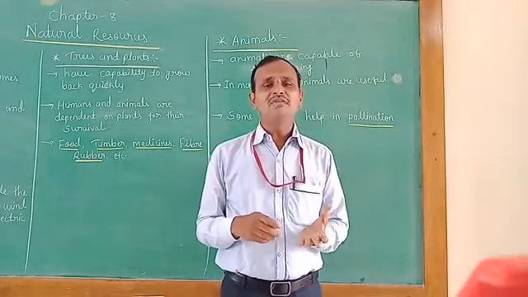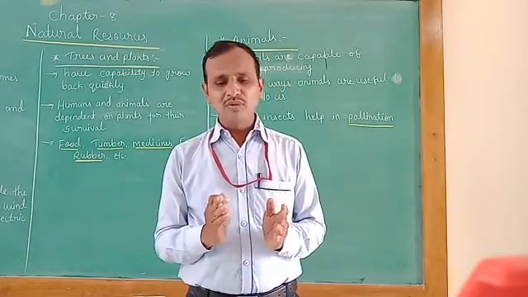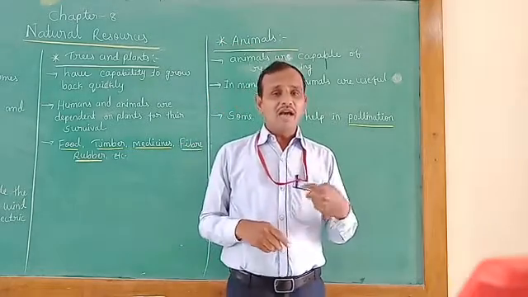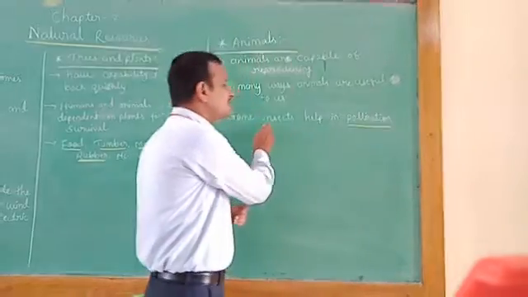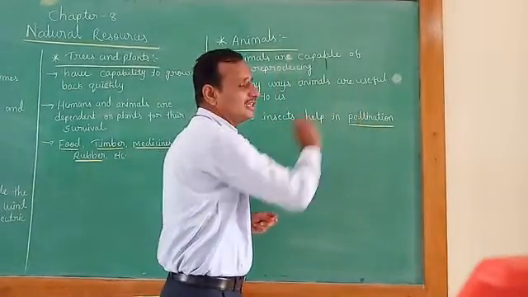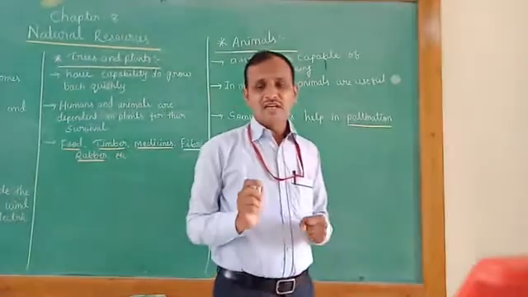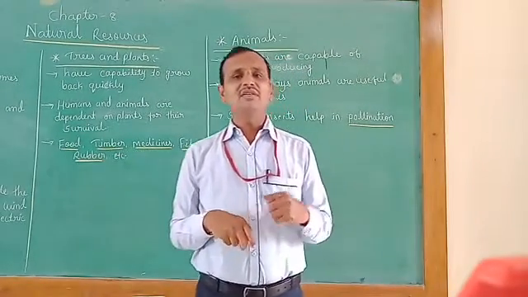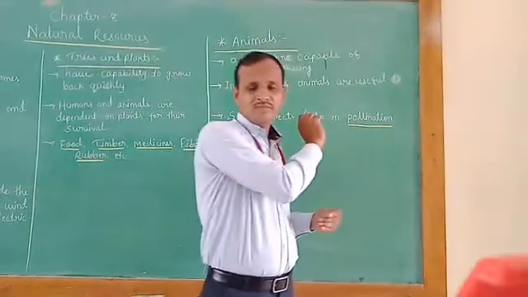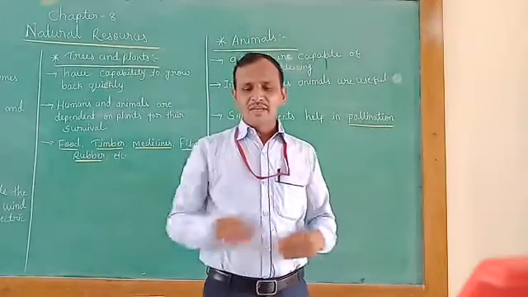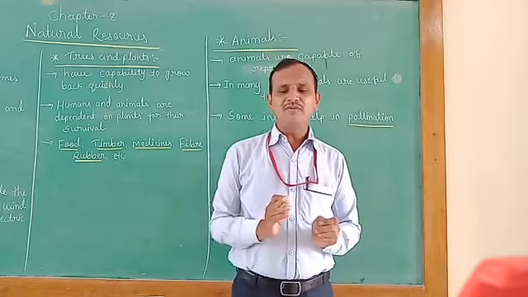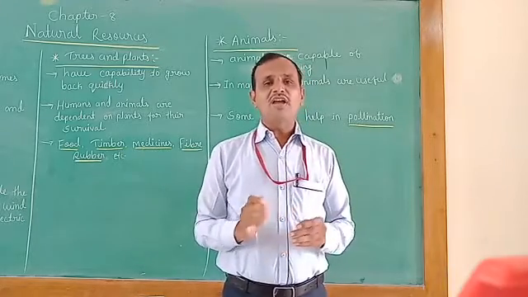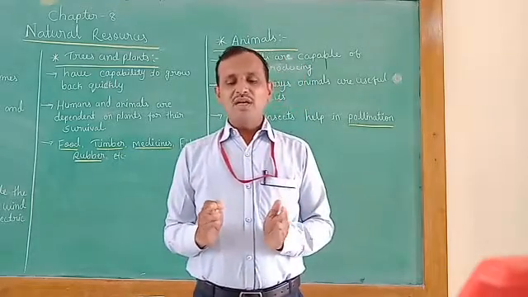So that's why animals are very useful to us, and as well as some insects. Some insects help in pollination. Children, what is pollination? Pollination is a process by which pollen of one flower is transferred to another flower.